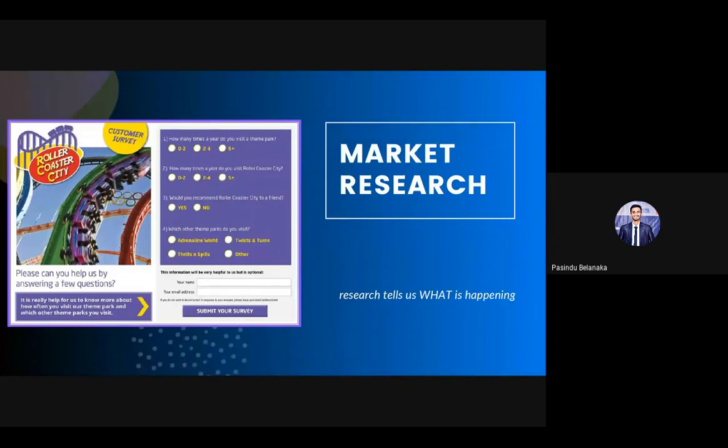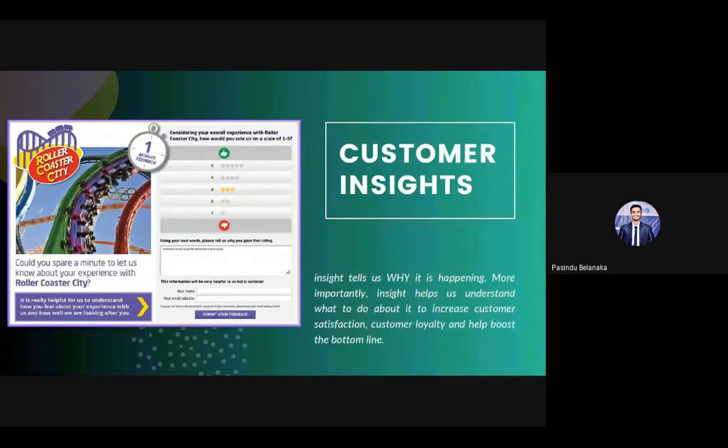So to clarify that, now let's move on to market insight. I'm sure at least once in a lifetime you must have filled one of these. So this is one of the customer insights. It's different. Before coming to this session, you must have thought that both of these are kind of market research or service they are doing, but these are two different things.